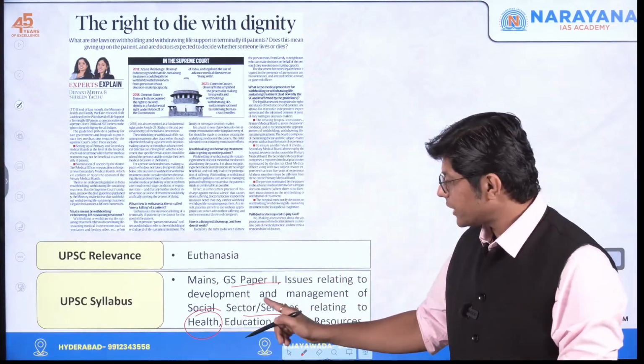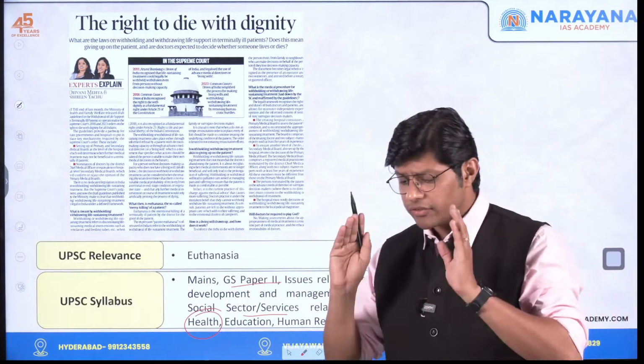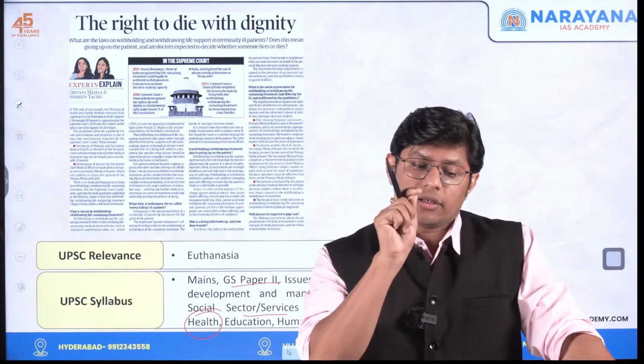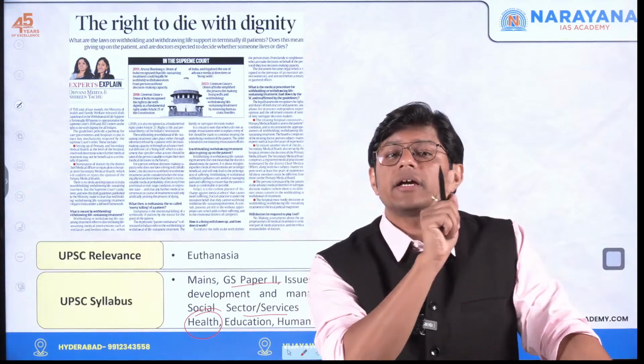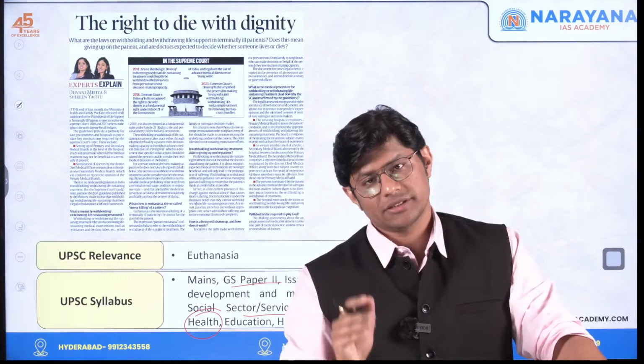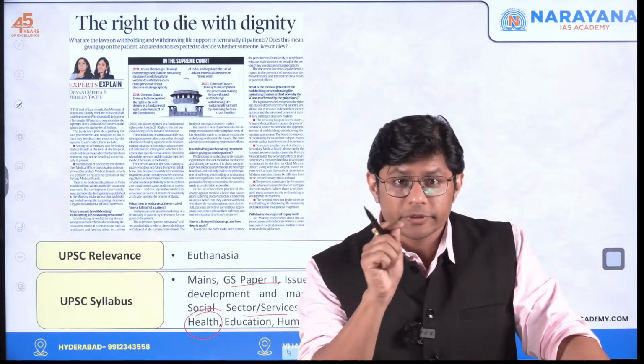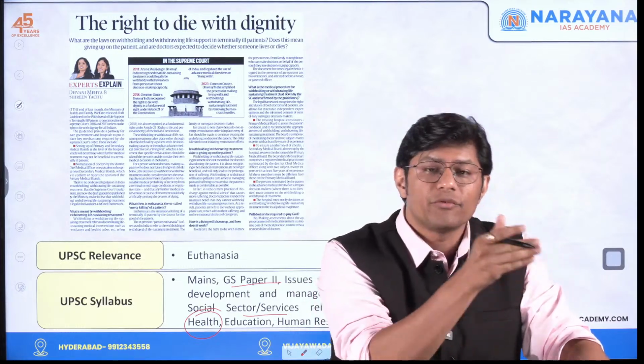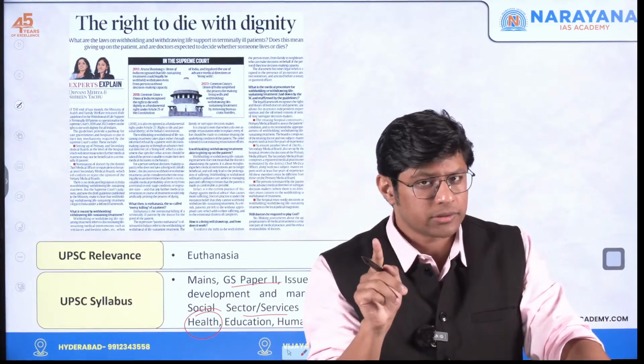So, this is very important. Whenever you read a current affairs topic, you should be in a position to align it with the syllabus. Make sure you understand how to link the topics with the syllabus. This is very important, right?